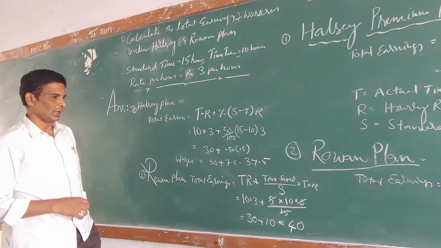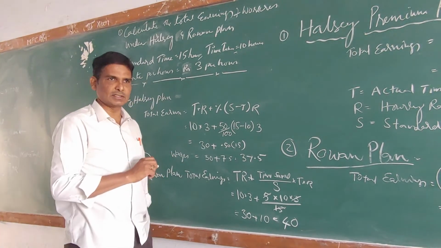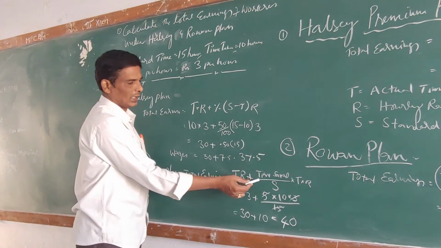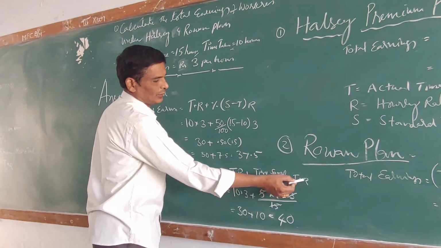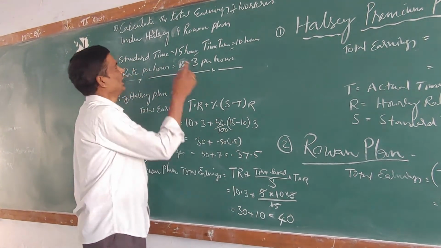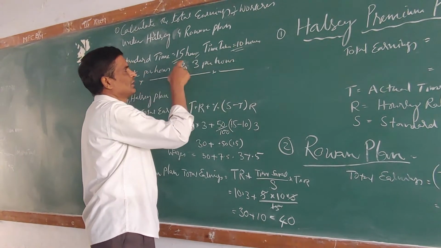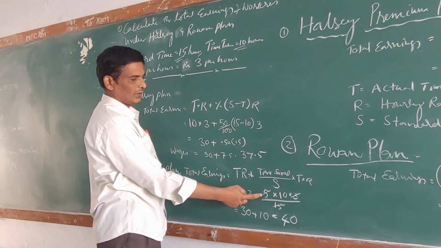When you come to the Rowan plan, 10 into 3, which is 30, is the same. The bonus is different. You know the bonus formula: time saved by standard time, into actual time taken, into rate. Time saved is the standard time of 15 minus the actual time of 10, so this worker saved 5 hours.